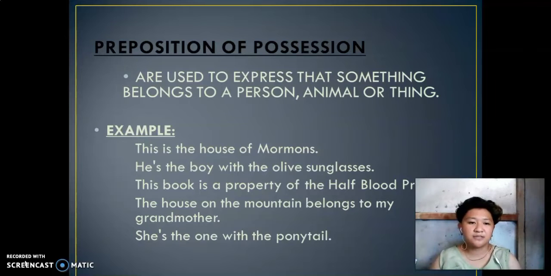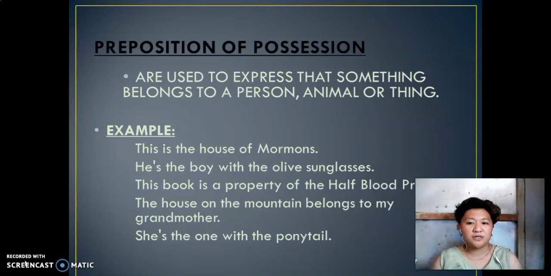The second sentence is, "He's the boy with the olive sunglasses." So they are talking about the boy who owns the sunglasses. The third sentence is, "This book is a property of Half-Blood Prince." So they are talking about the book, which is the property of, or belongs to, the prince.